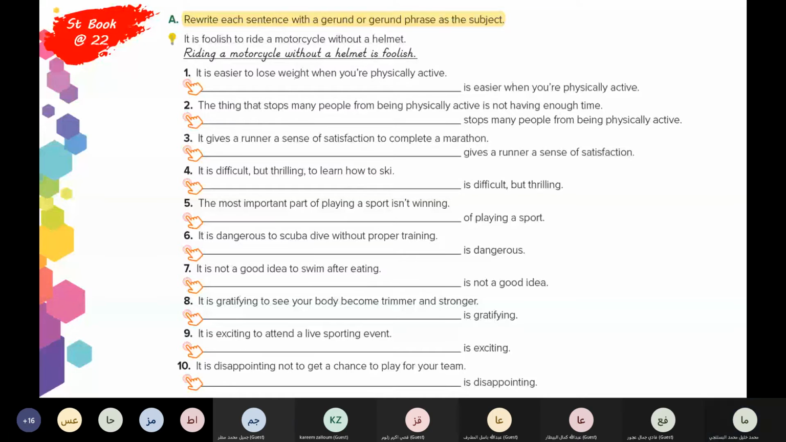Number one. Can I answer? Yes, Jamil. Okay. It is easier to lose weight when you're physically active. It's going to be, teacher, losing weight is easier when you're physically active. Losing weight is easier when you are physically active. Number two, you can try.